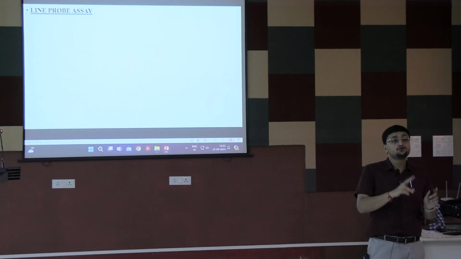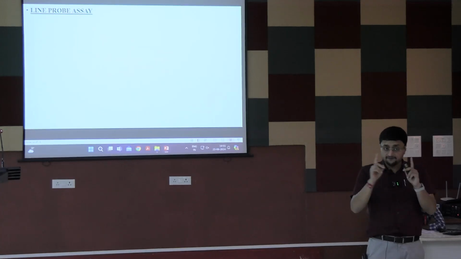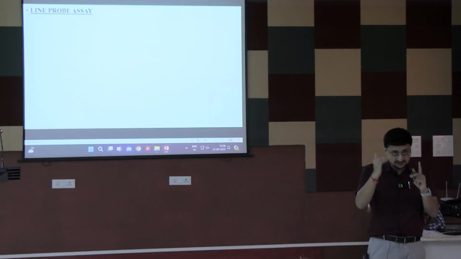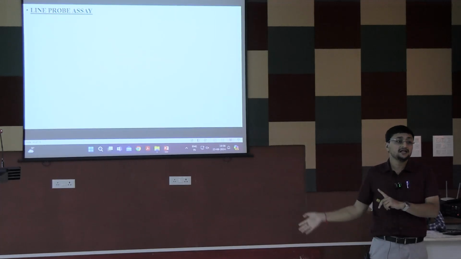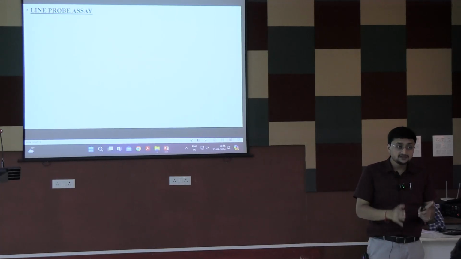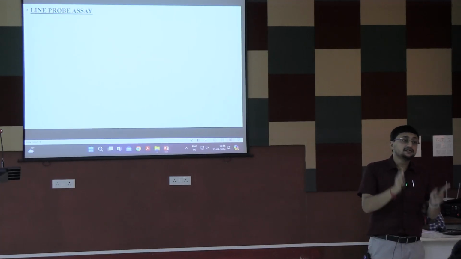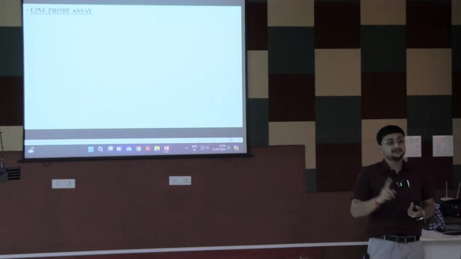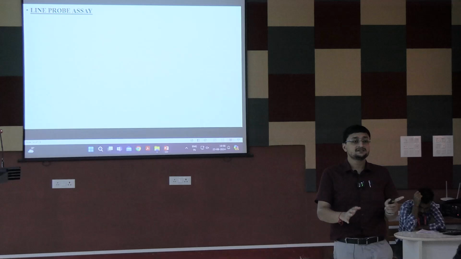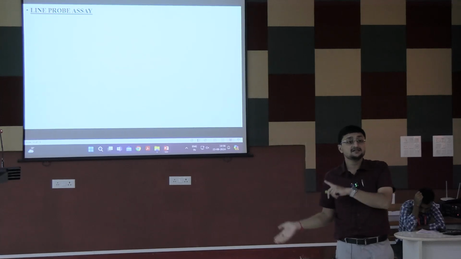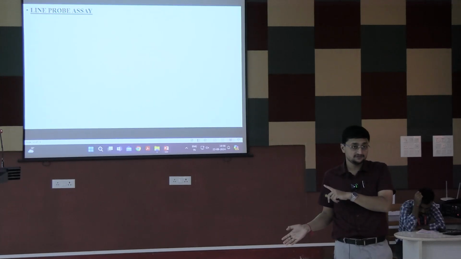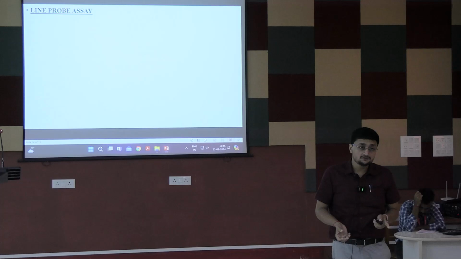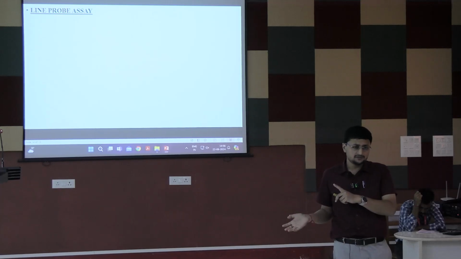And there are 2 types of LPA, FL-LPA and SL-LPA, first line LPA and second line LPA. First line LPA detects resistance to isoniazid and rifampicin, and the second line LPA detects second line drug sensitivity like fluoroquinolone and others, and amikacin also.